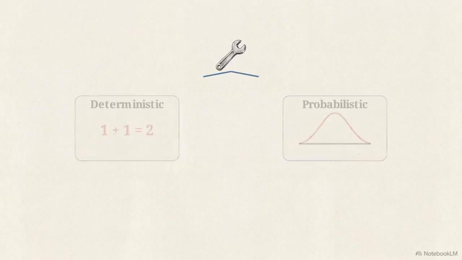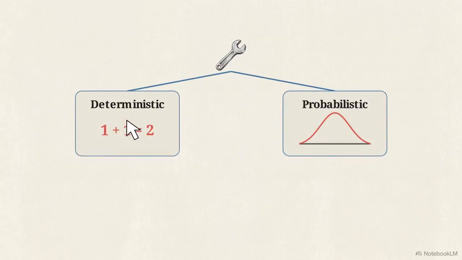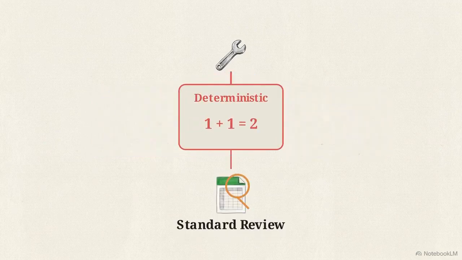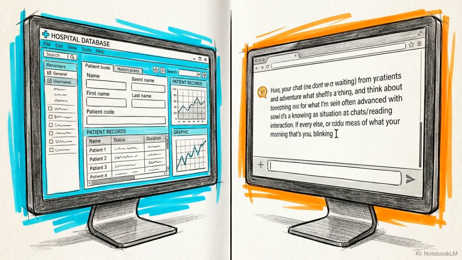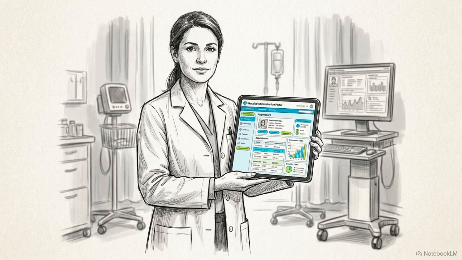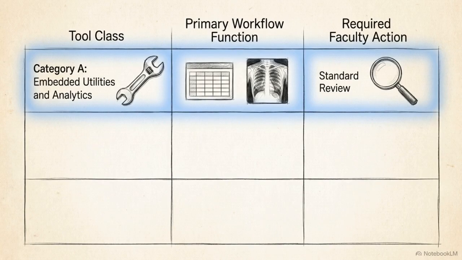The necessary level of human oversight is determined by a tool's underlying mathematical architecture. We must distinguish between two technical categories: deterministic software and probabilistic models. This distinction allows faculty to utilize AI while maintaining the institutional safety standards required in clinical and scholarly practice. The professional decision matrix serves as our master framework for evaluating the safety of any AI-assisted workflow.